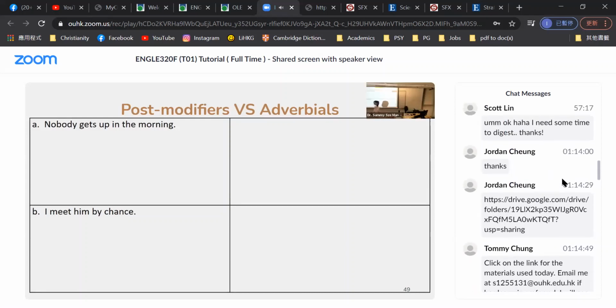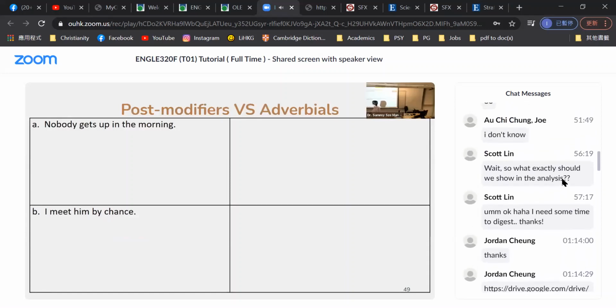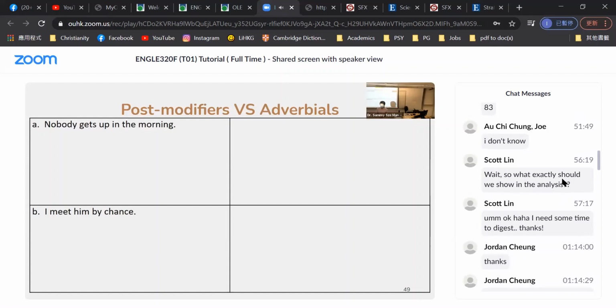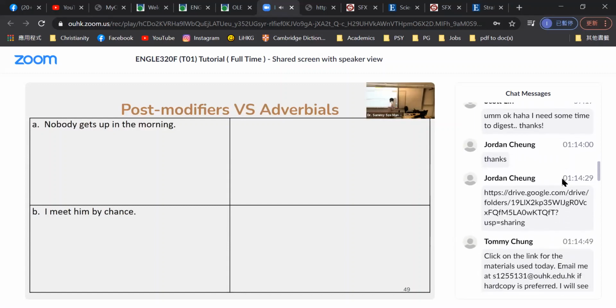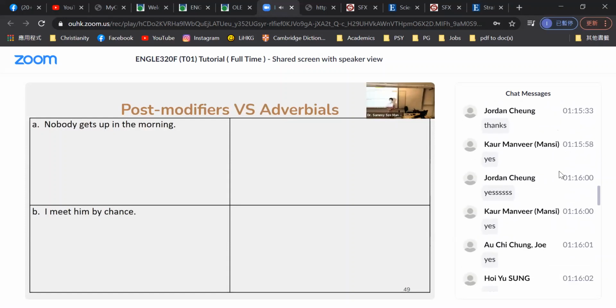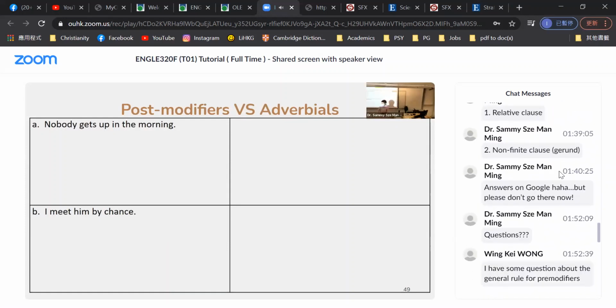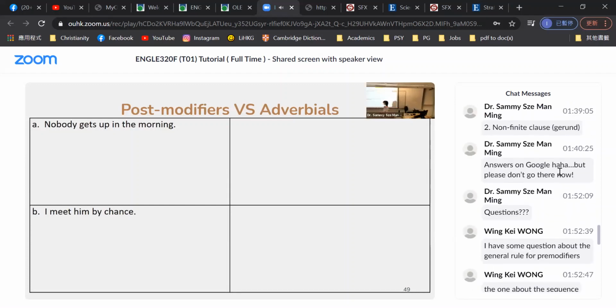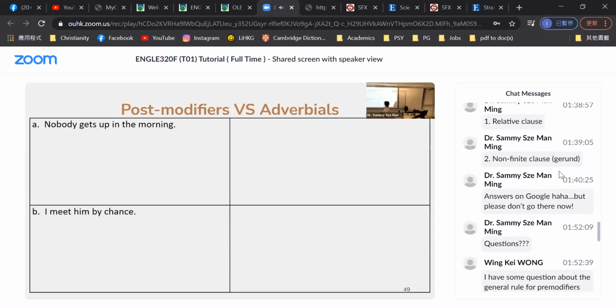So obviously, you can see the two prepositional phrases here, in the morning and by chance. Press twice.